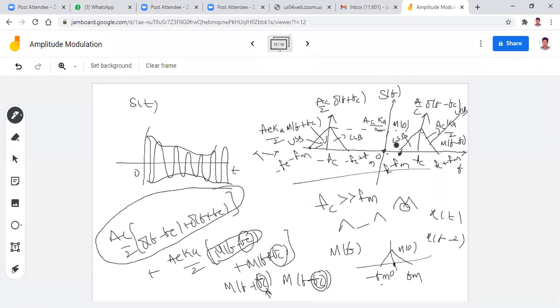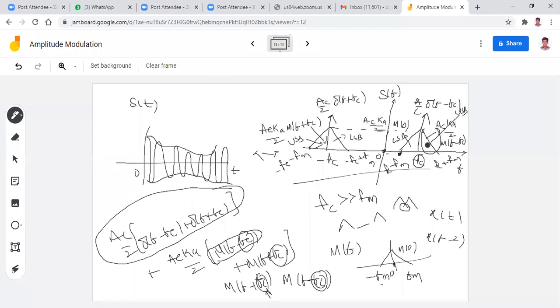Just listen to the definition. For positive frequencies, the portion of the spectrum of an AM wave lying above the carrier frequency, fc, is known as upper sideband, USB.